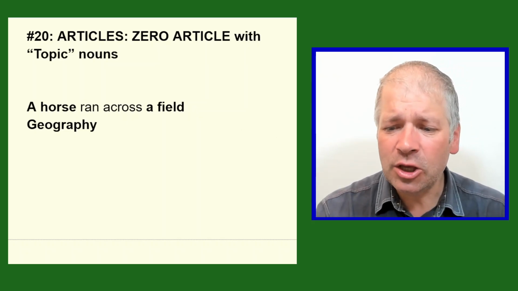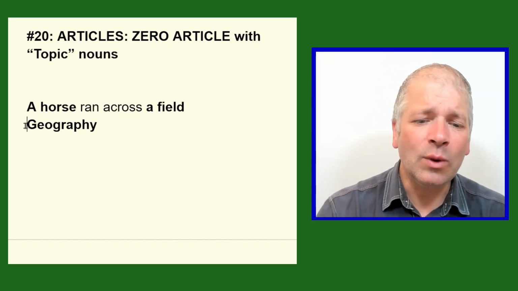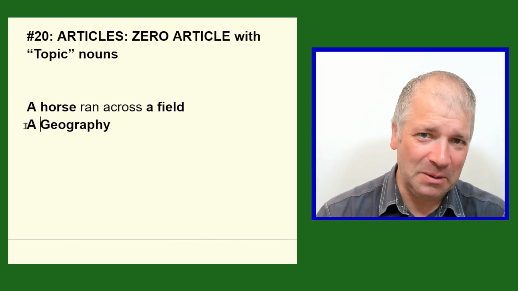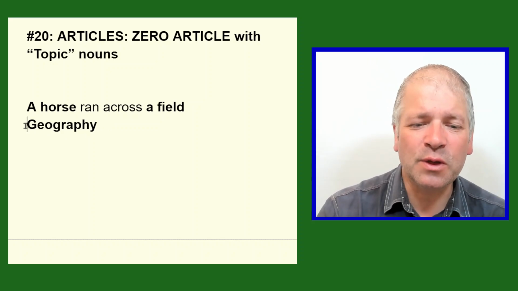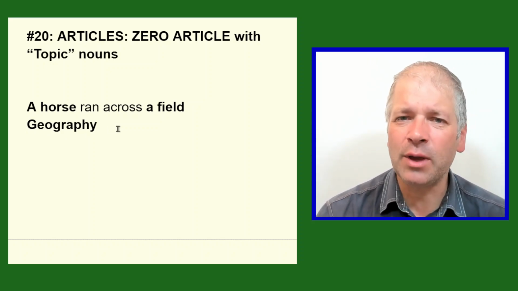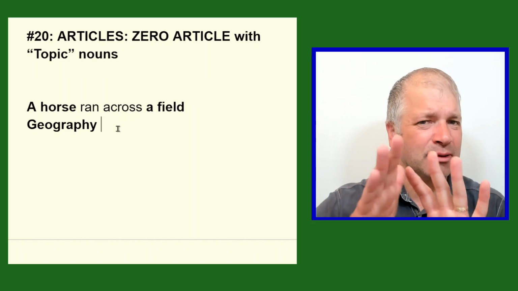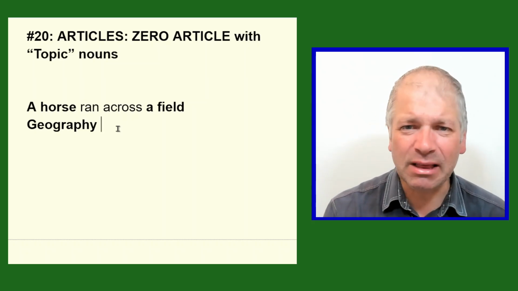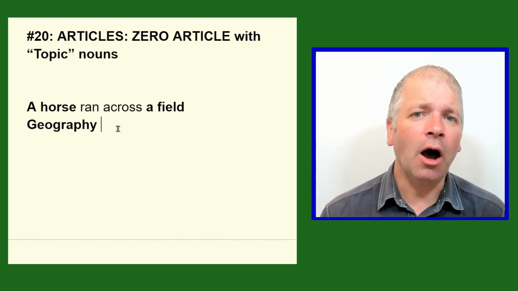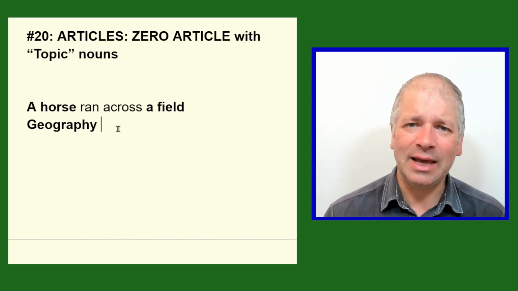And when we use this topic noun, we don't say a geography. No, we use the zero article, even if we only mean it to be one subject, even though it's got a singular element about it, because it's a topic noun describing a whole range of information within its subject.